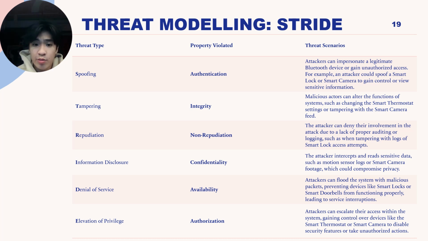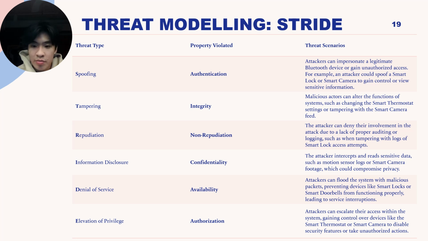So for the first threat type, spoofing, attackers can impersonate a legitimate Bluetooth device or gain unauthorized access. For example, an attacker could spoof a smart lock or smart camera to gain control or view sensitive information. Tampering. Malicious actors can alter the function of systems, such as changing the smart thermostat settings or tampering with the smart camera feed. Repudiation. The attackers can deny their involvement in the attack due to a lack of proper auditing or logging, such as when tampering with the logs of smart lock access attempts.